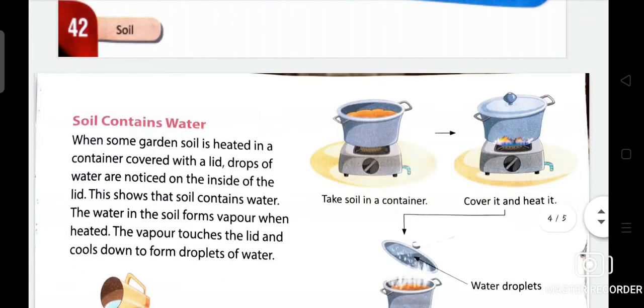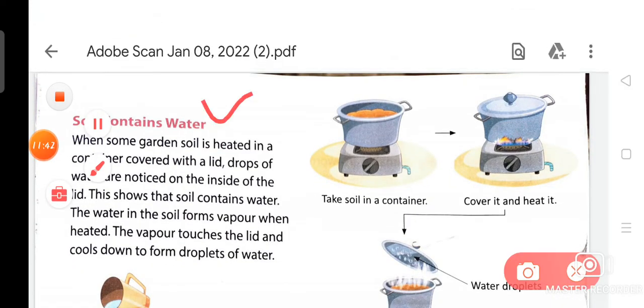Now we will discuss the third topic from your chapter. Soil contains water.